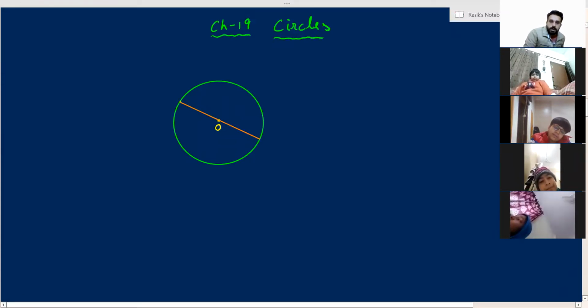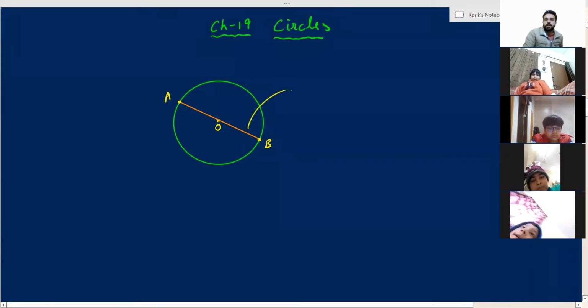First of all, its end points, the end points of the line segment, for example point A and point B, are lying on the circumference of the circle. Both end points are on the circumference, A and B, and it is also passing through the center of the circle. So this is known as what? This is known as the diameter of the circle.